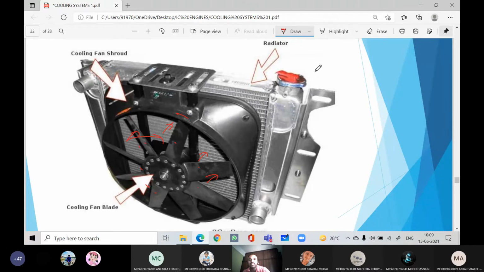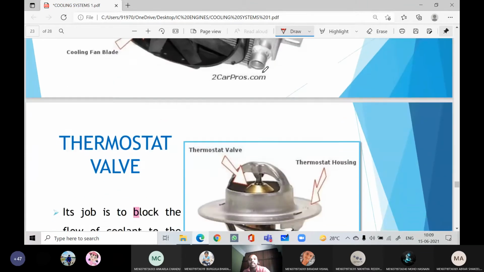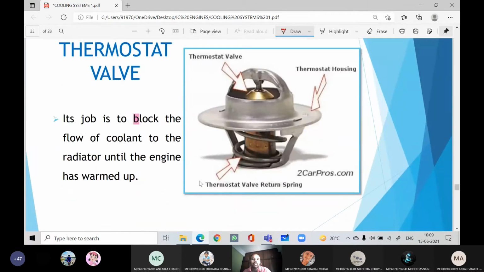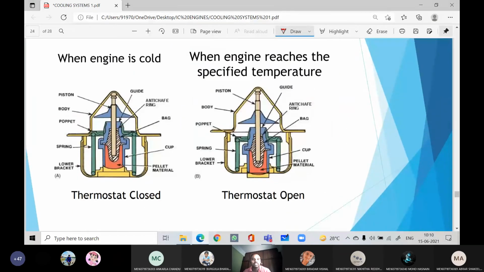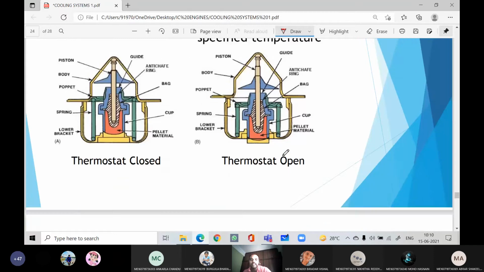Now you can see this is the radiator, this is the radiator cap, and this is the thermostat valve, right? Here it is also spring operated. Its job is to block the flow of the coolant to the radiator until the engine has warmed up to the desired level. That is the purpose of the thermostat valve. This is the closed position and this is the open position. During the closed position, it directly bypasses the coolant. During the open position only, it will send the hot coolant to the radiator.